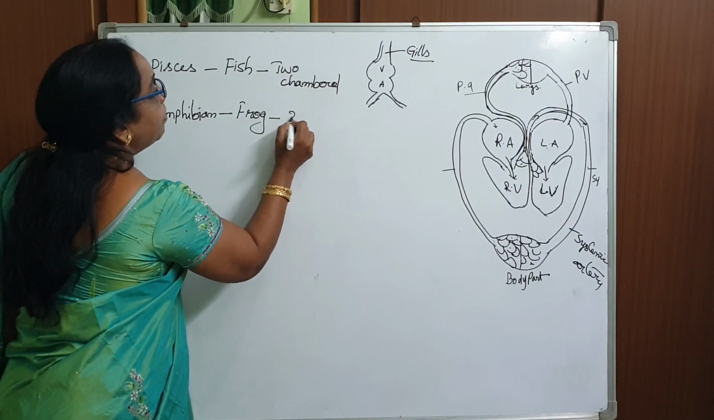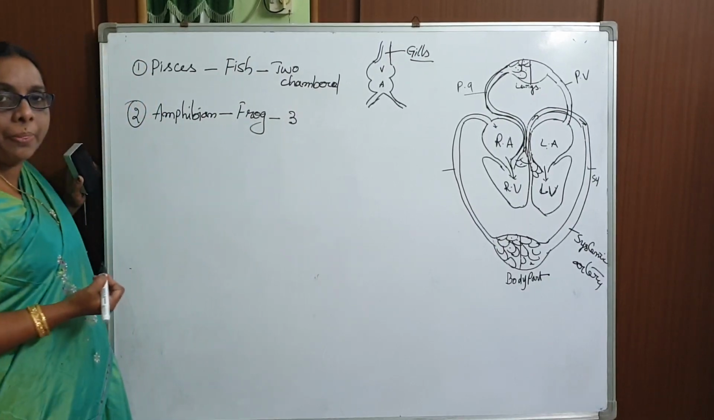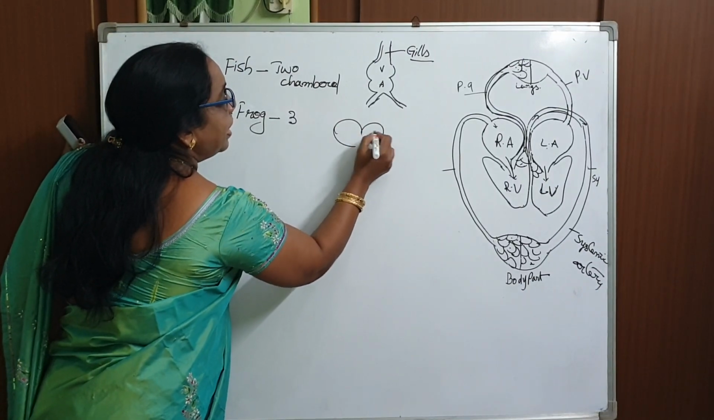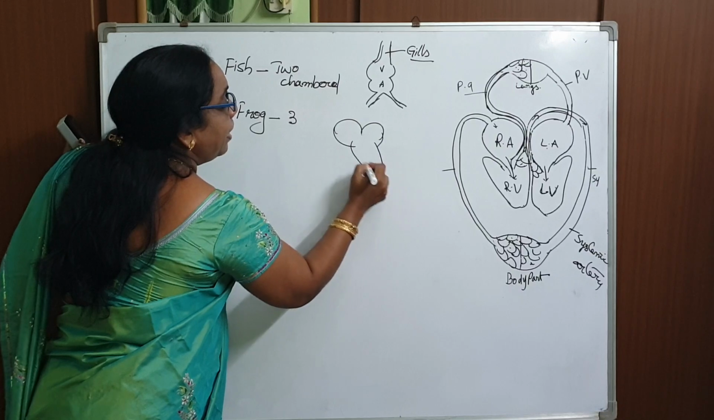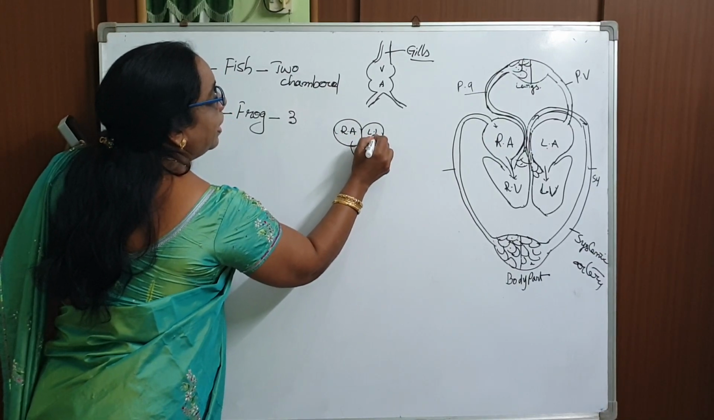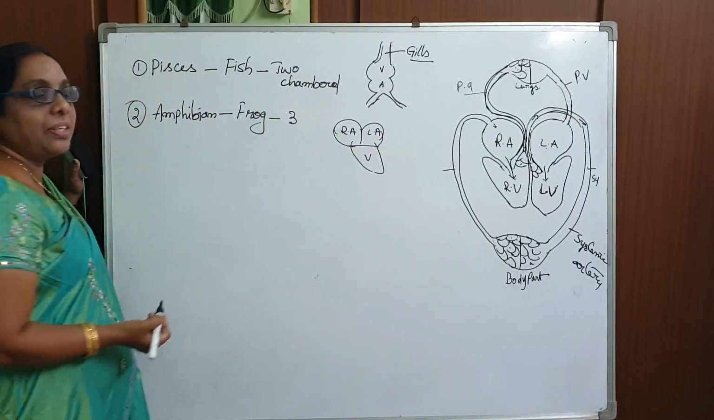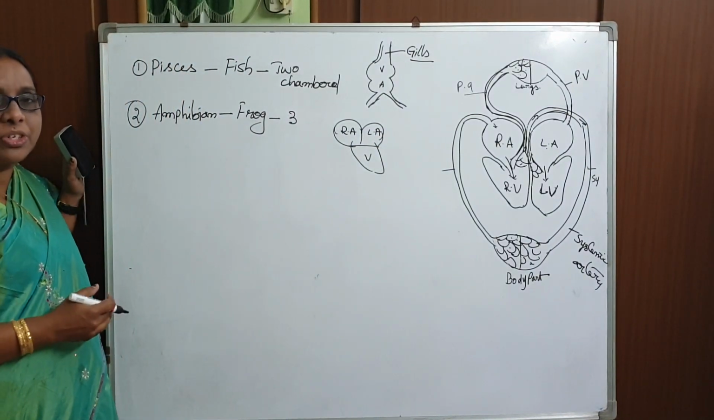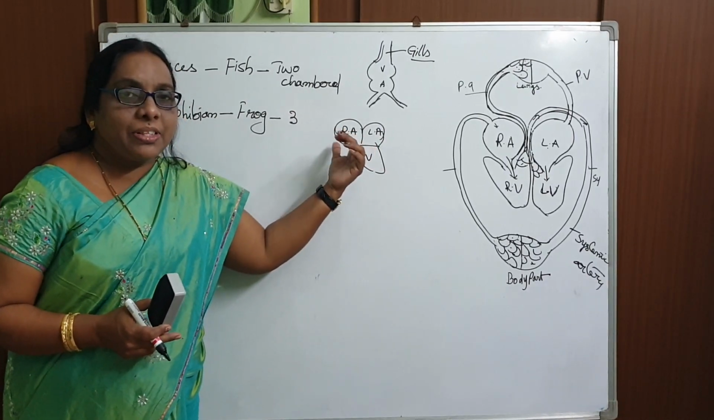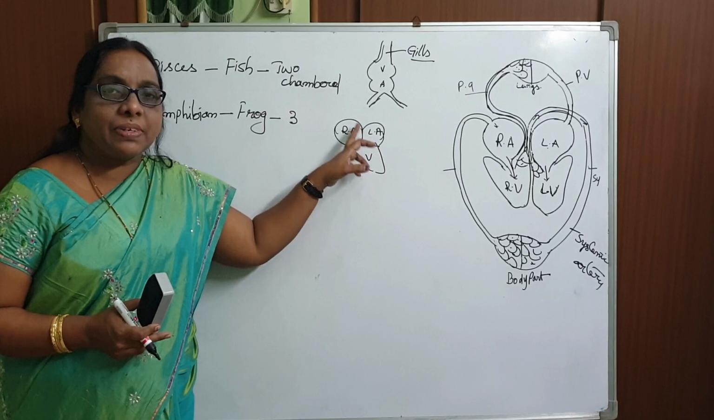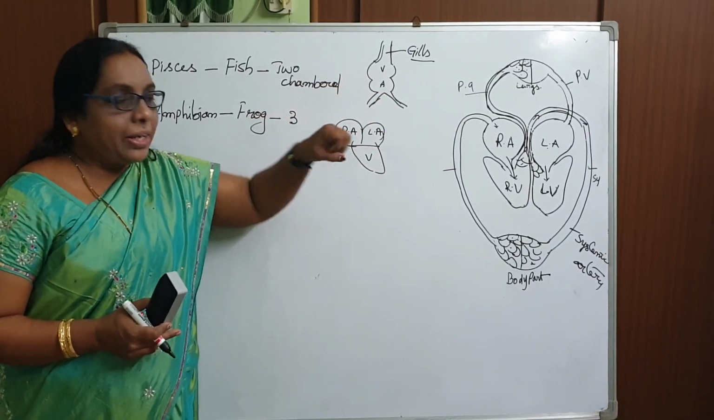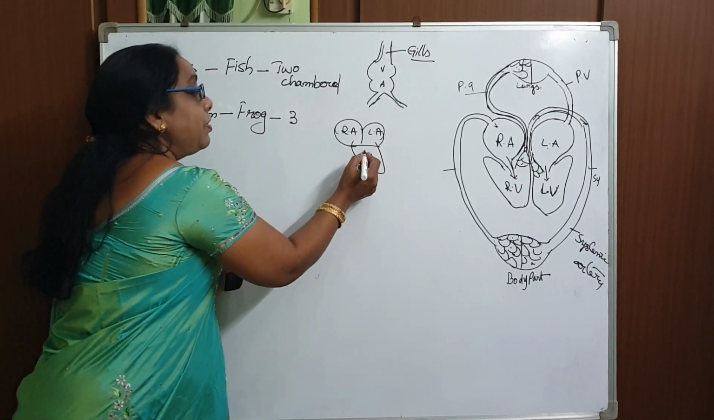If you see, the frog has a three-chambered heart. How is it three-chambered? We can see the right auricle and the left auricle, and there will be only one ventricle like this. We don't have a separation for the ventricle. As usual, the right auricle is the place for deoxygenated blood and the left auricle for oxygenated blood. When both contract, the blood reaches the ventricle.